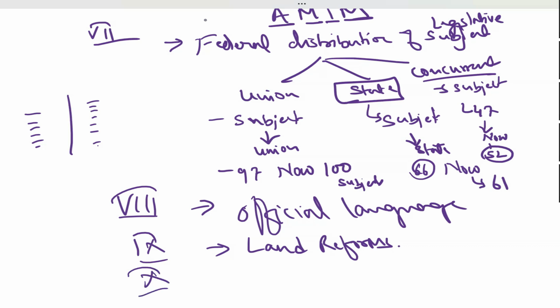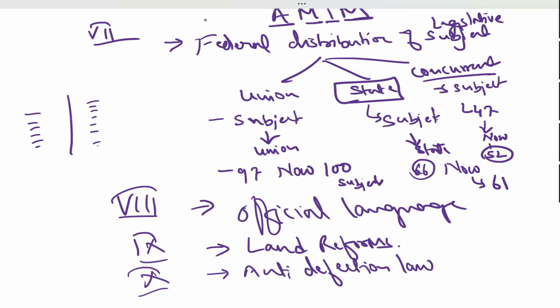Next is 10th schedule. What is there in 10th schedule? Yes, very important. Disqualification, anti-defection law. Very good. A lot of issues started cropping up. One person was in party X in the morning, and in the evening he used to be in the other party. Ayaram, Gayaram. They used to frequently leave one party and join another party for the benefit of getting a ministerial berth or the like. So to avoid that situation, anti-defection laws were brought in, right?